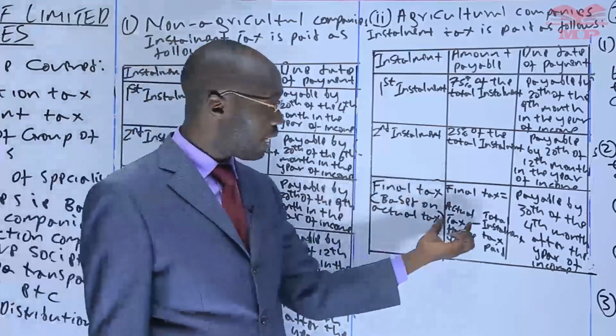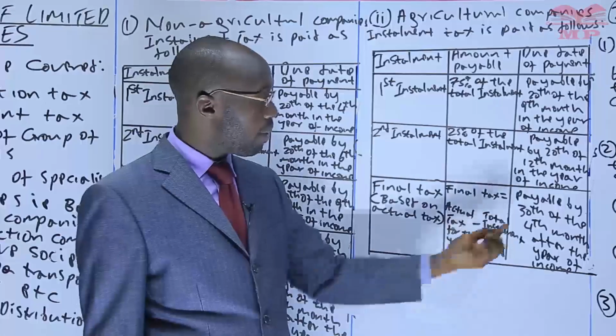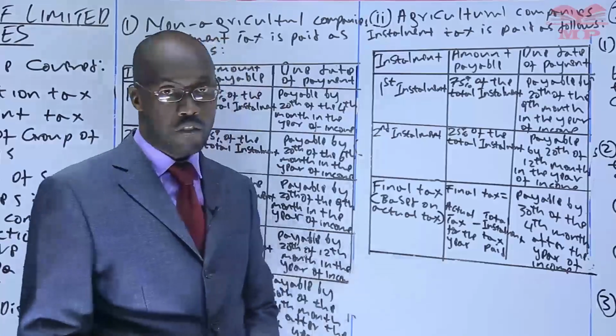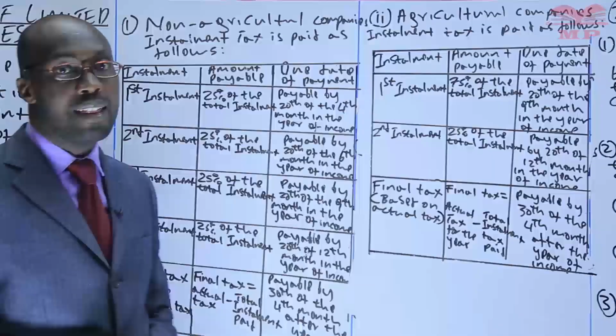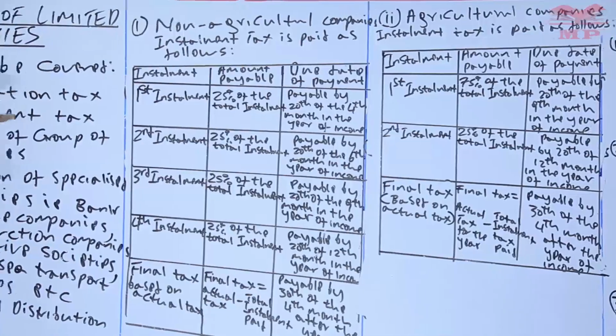Final tax is supposed to be the actual tax for the year minus the installment that you have paid. So the difference you pay by 30th of the 4th month after the year of income. So that is how we normally pay the installment tax. So for these two, the corporation tax and installment tax is done.